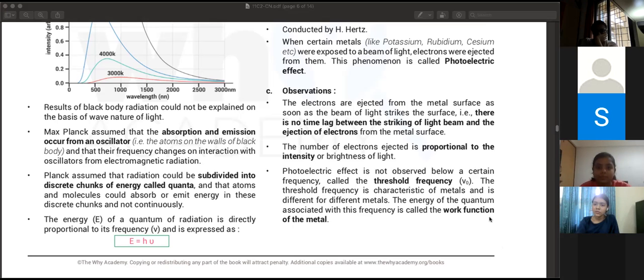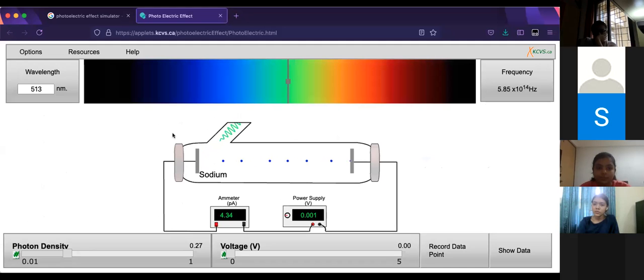So some observations of photoelectric effect. This is a simulation of the experiment. So you have metal, in this case it's sodium. And there is light directed at sodium. And then you can see that there is a stream of electrons passing by. And you can read the measurement of how many electrons are ejected on an ammeter over here. Right now the ammeter is reading 4.3 microamperes, or picoamperes, this is PA, I think. So right now the reading is 4.3.